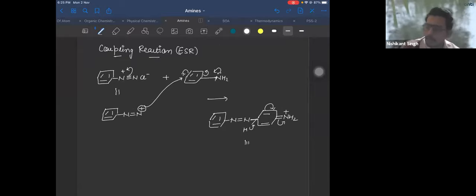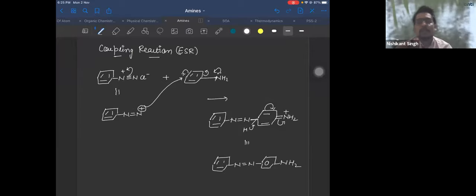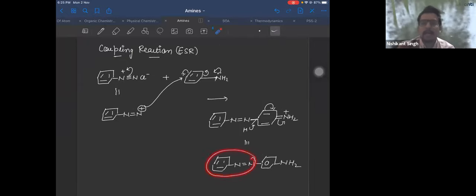So your final product here will be benzene, N double bond N, and at the para position NH2. This is known as para azo aniline.